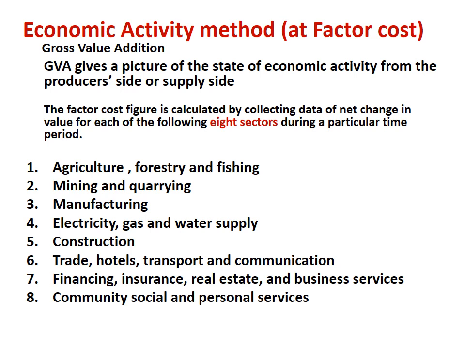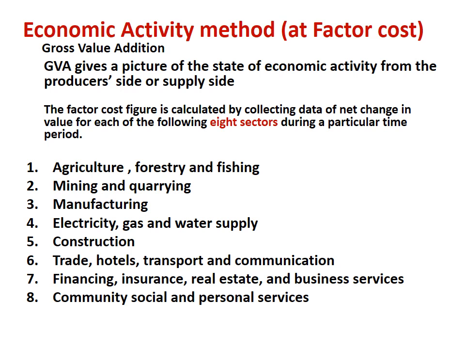Now the whole economy is divided into 3 sectors, that is primary, secondary and tertiary, and there are subdivisions or subcategories of these 3 sectors. The first two are under the primary sector, that is agriculture, forestry and fishing, and mining and quarrying. Manufacturing, electricity, gas and water supply, and construction are the secondary sector.